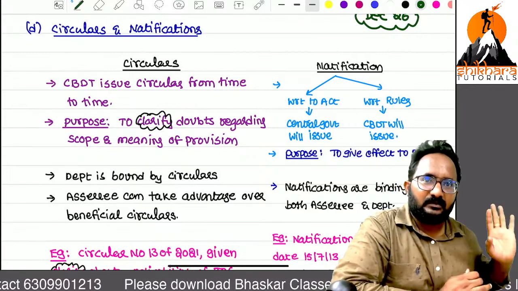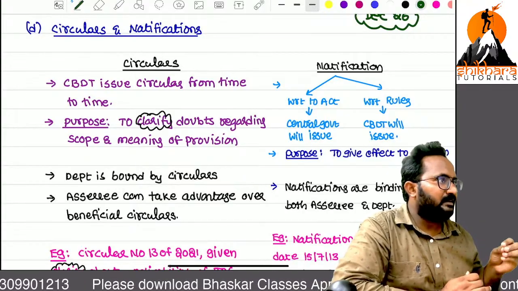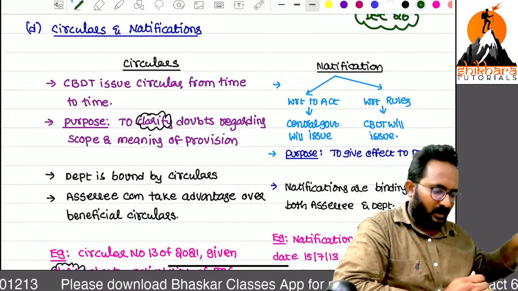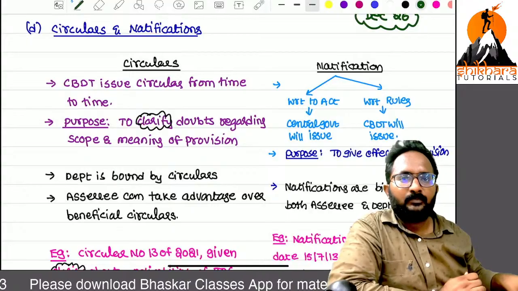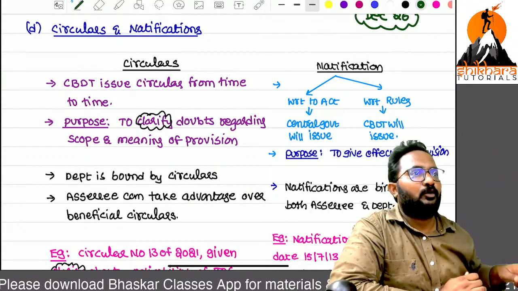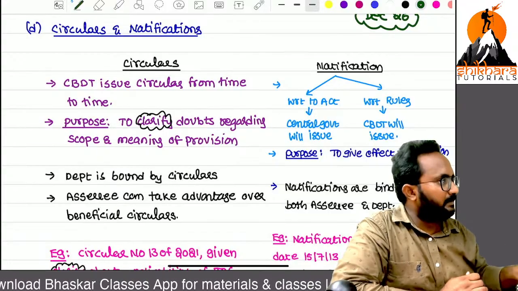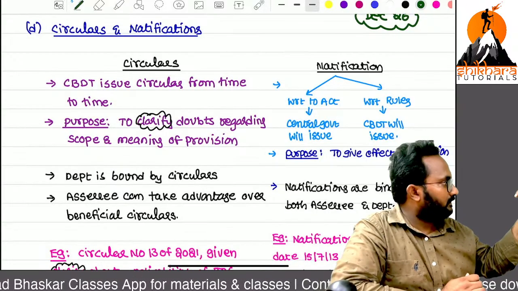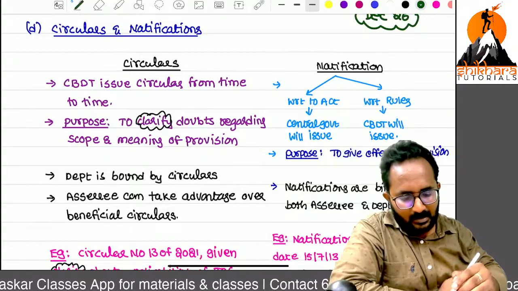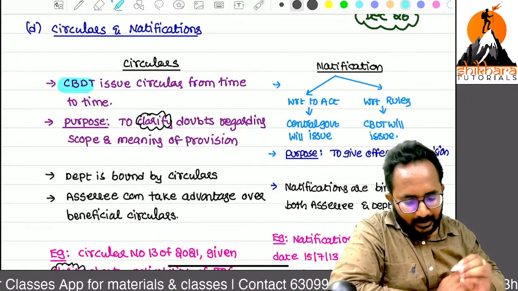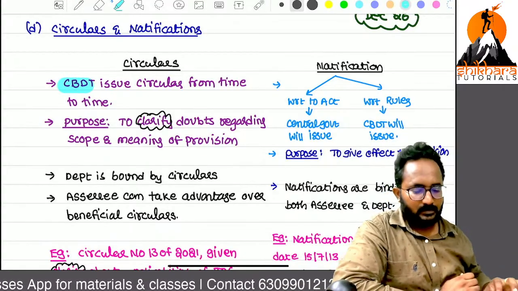Passing some information. Passing some information to others. That is only correct. You can read now. So rules can be released by whom? Rules can be released by CBDT. Circulars, CBDT only. First point you can refer, ma. Circulars are released by whom? CBDT.